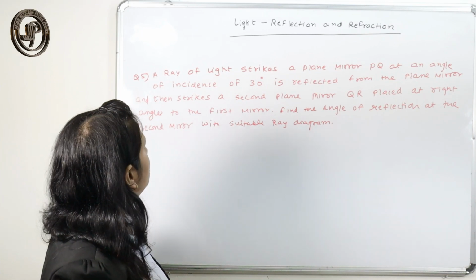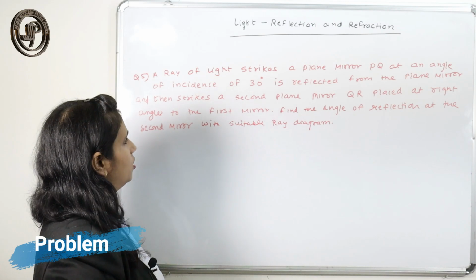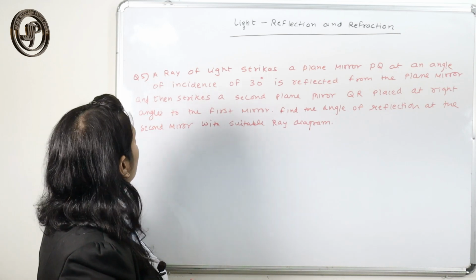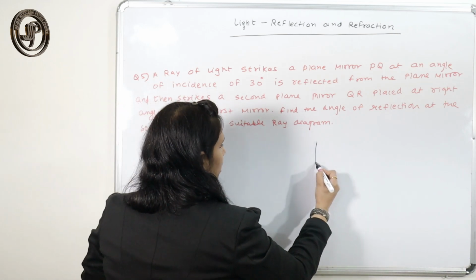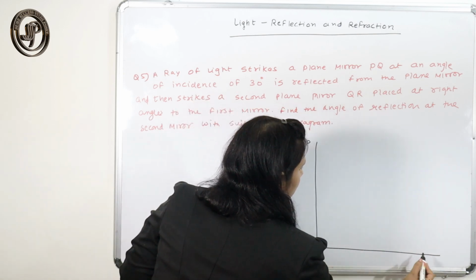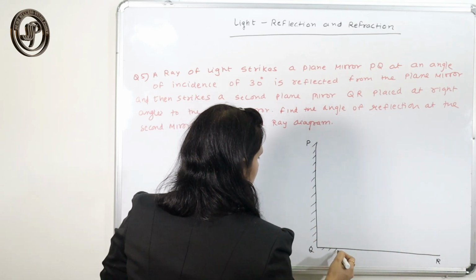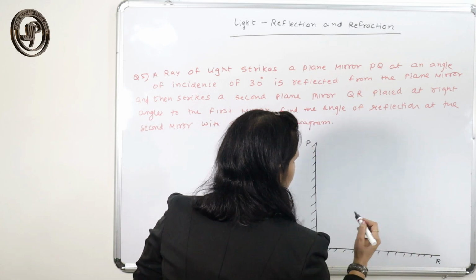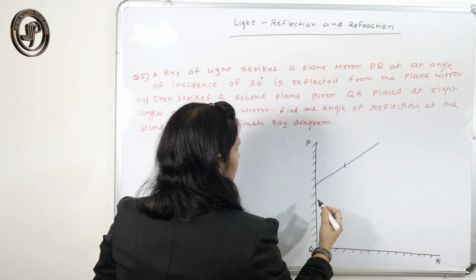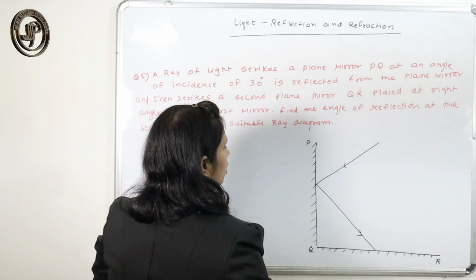So let's see one more question. Here a ray of light strikes a plane mirror PQ at an angle of incidence of 30 degree. It is reflected from the plane mirror and strikes the second plane mirror QR, which is at right angle to the first mirror. So here two mirrors are given: the first mirror PQ and the second mirror QR, placed perpendicular to each other. The ray of light first strikes the first mirror and gets reflected. And what you have to find?